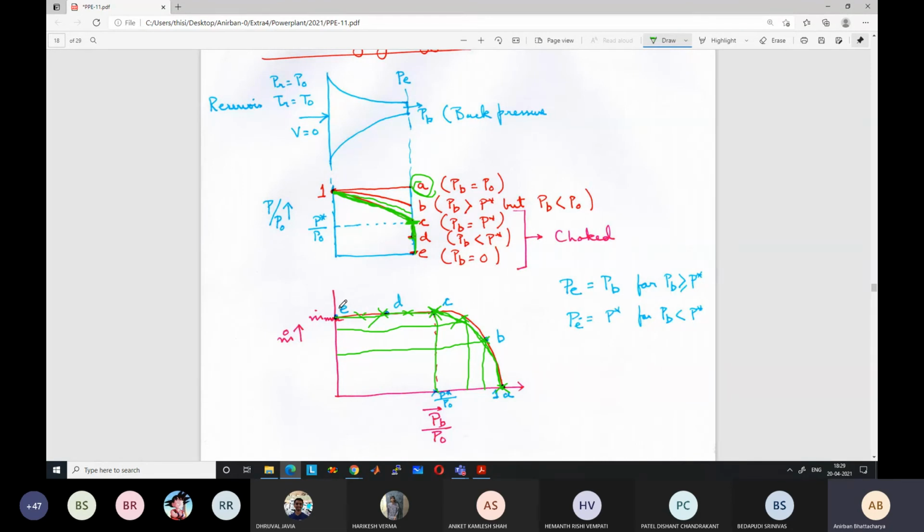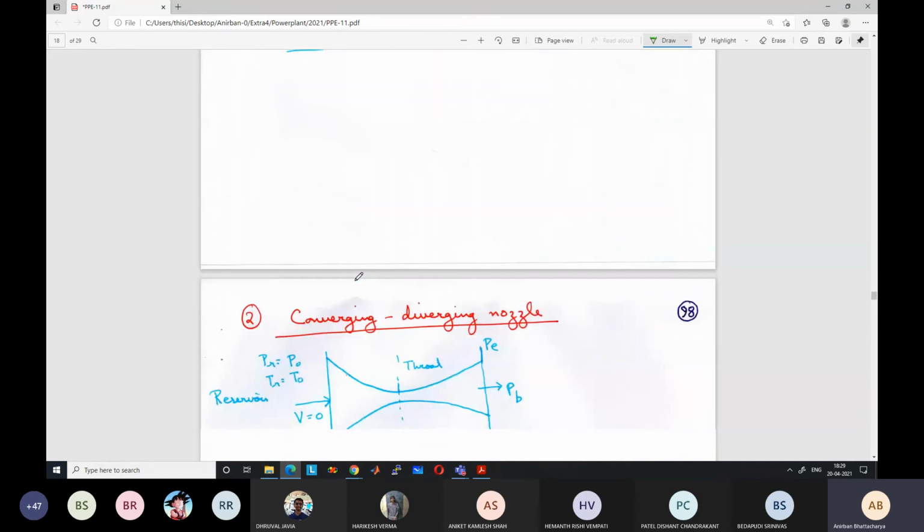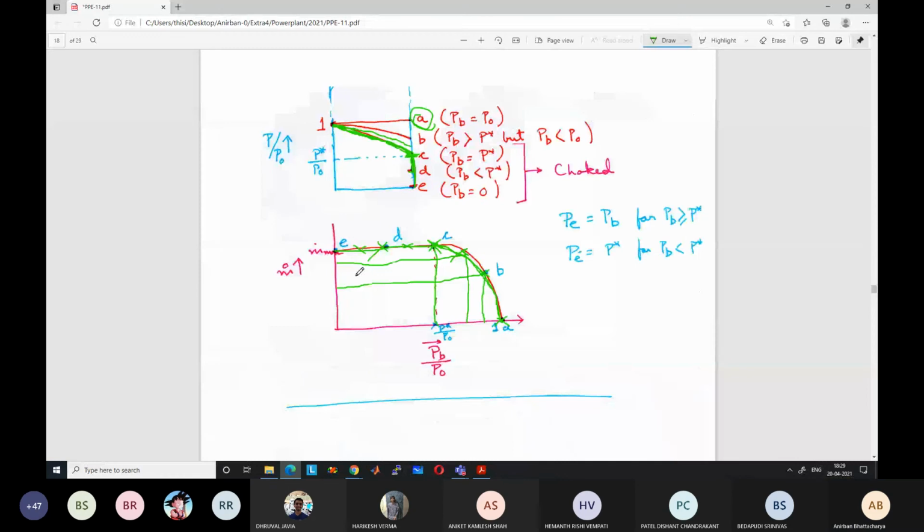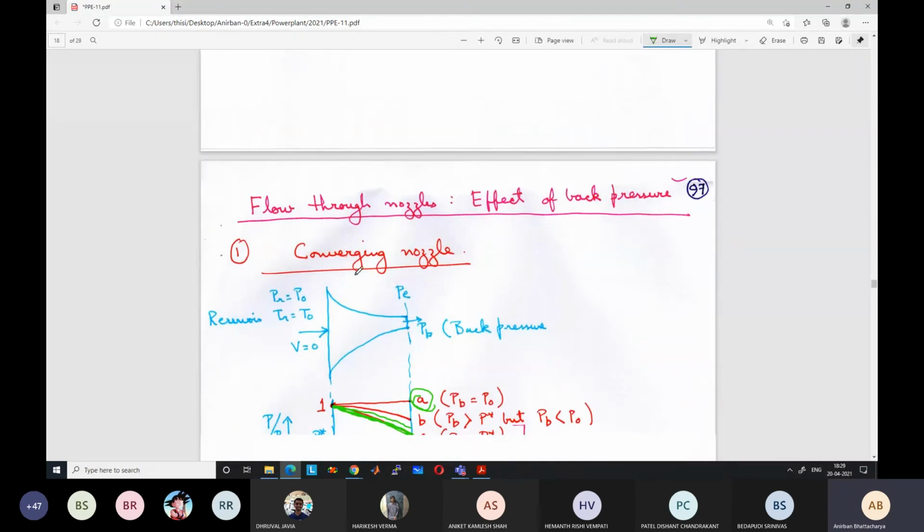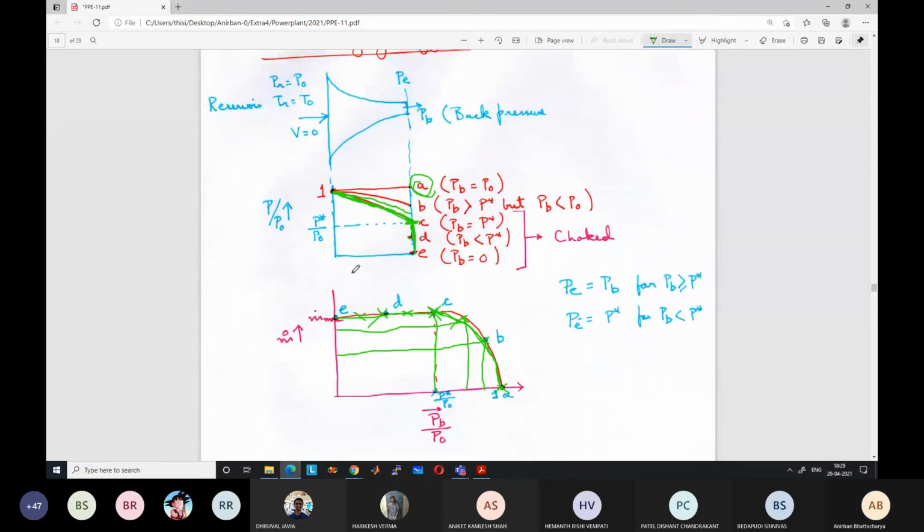Still, we have to discuss convergent divergent nozzles further. But for this convergent nozzle, is there any confusion? Because without understanding this clearly, we cannot understand the next part. No, sir. Okay.